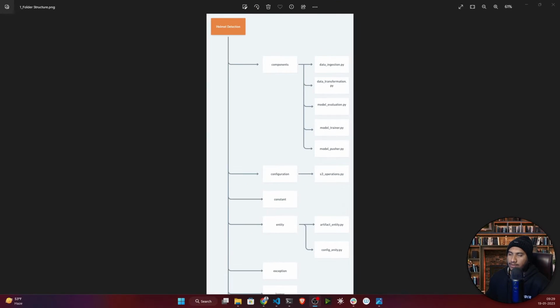Here if you see, I have given the flowchart of how your folder structure will look. We will follow this structure to create our folder. Basically there will be our root folder called helmet, and inside that we'll be creating lots of subfolders like components.